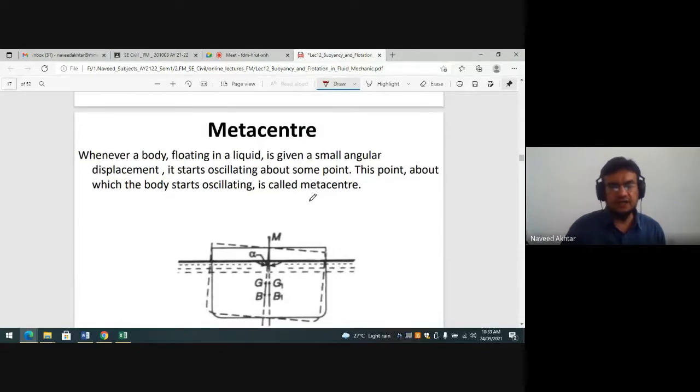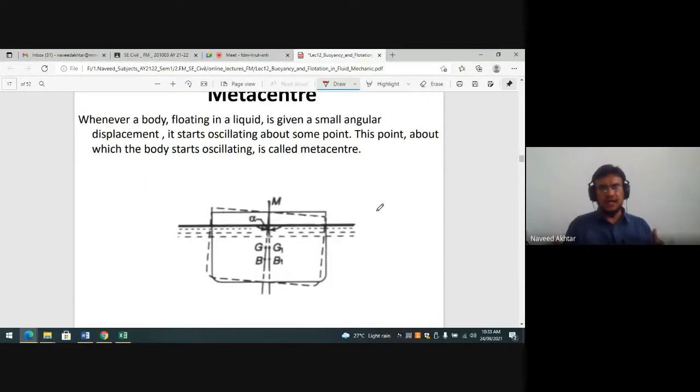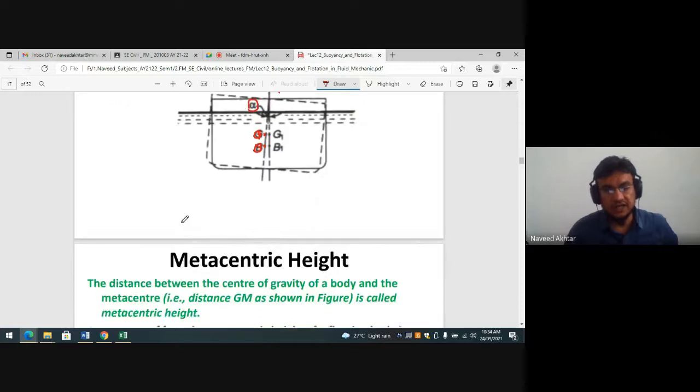So metacenter: whenever a body floating in a liquid is given a small angular displacement, it starts oscillating about some point. This point about which the body starts oscillating is called the metacenter. So remember the different definitions as given. This M is the metacenter, G is the center of gravity, B is the center of buoyancy, and the displacement is given by alpha or theta or delta theta.